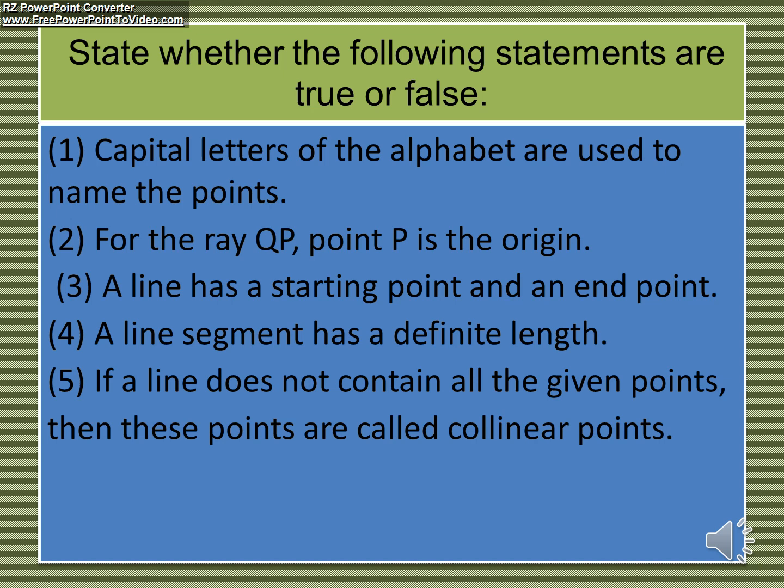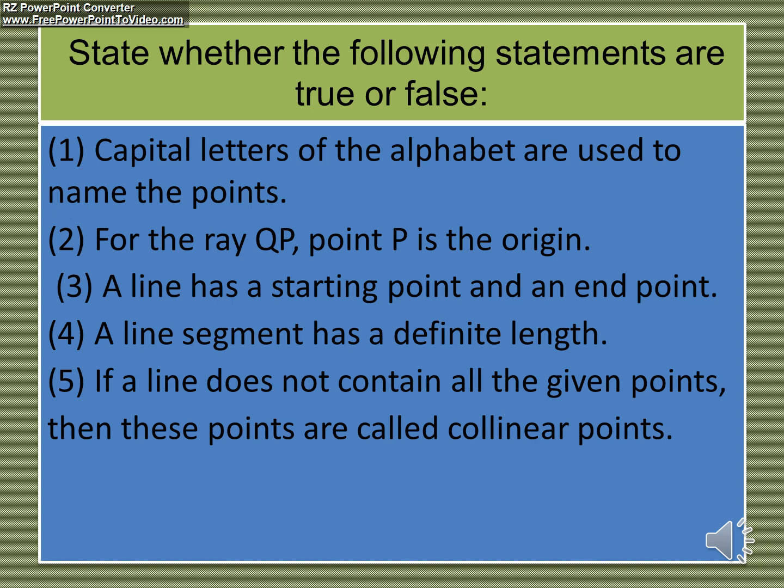Okay, your next question is state whether the following statements are true or false. First one, a capital letter of the alphabet is used to name points. You have to write whether it is true or false. For the ray QP, point P is the origin. Third one, a line has a starting point and an end point.